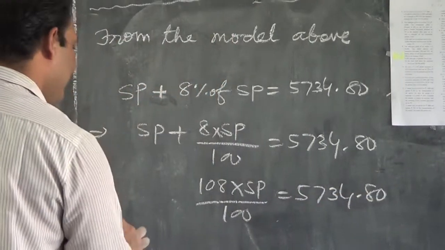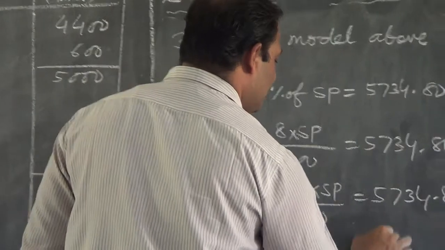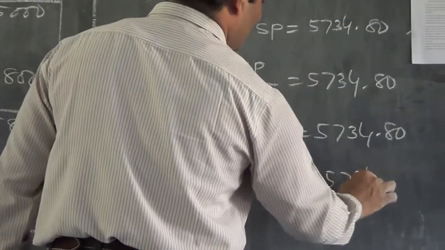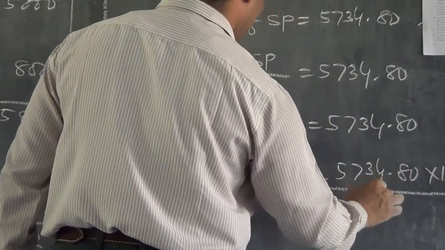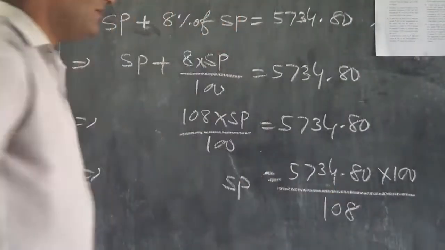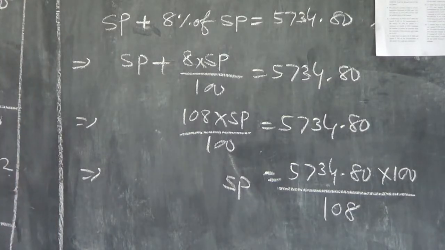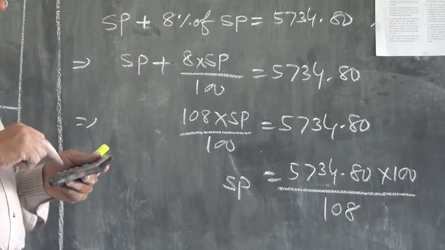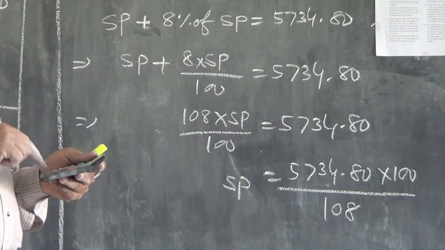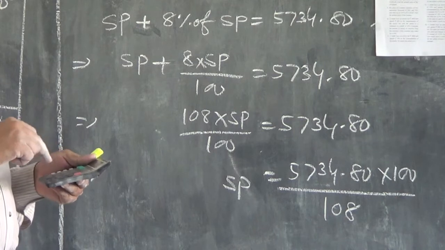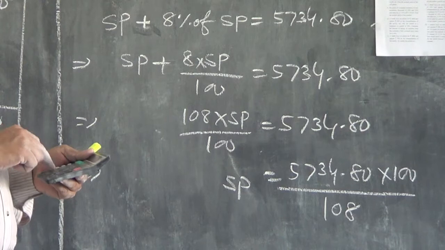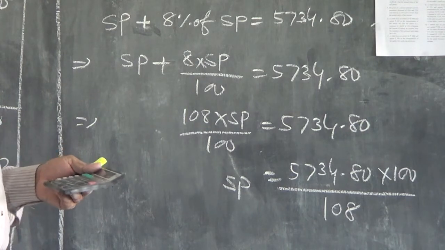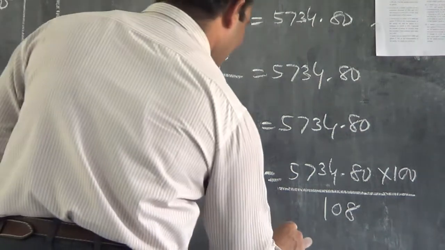That implies SP equals 5734.80 into 100 divided by 108. We'll find SP here, children. How much will SP come? 5734.80 into 100 divided by 108, and that is 5310.